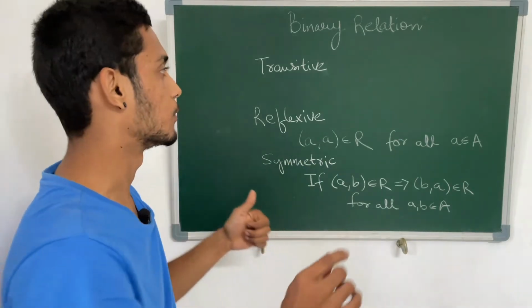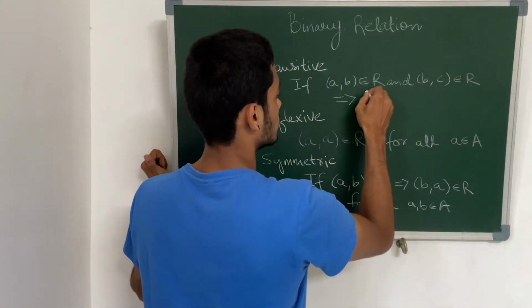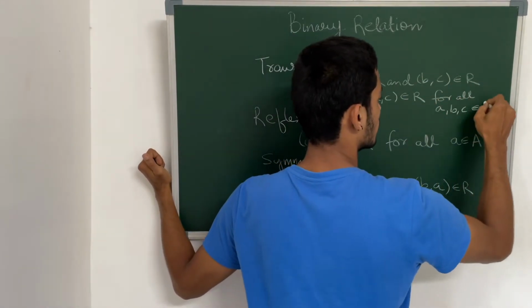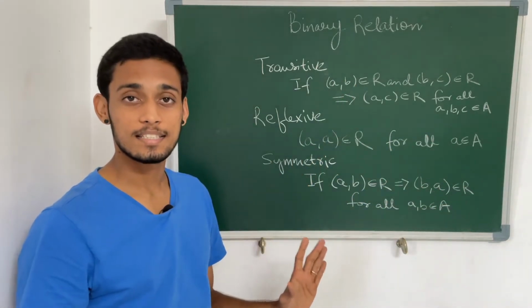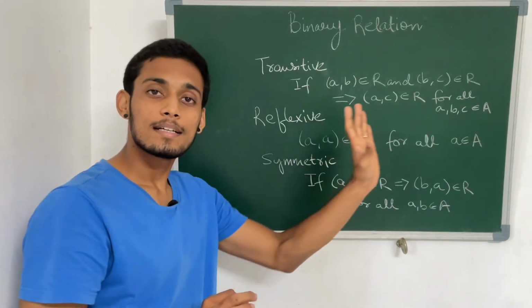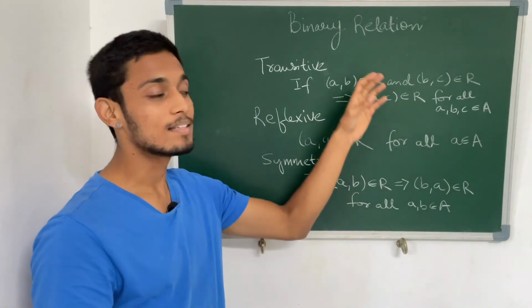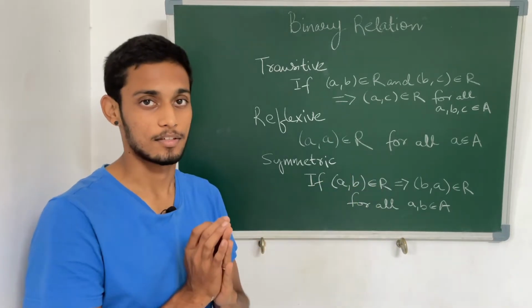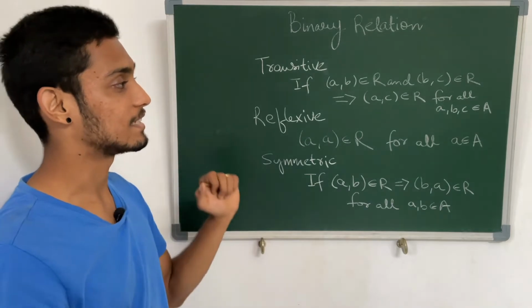Let us write it down. For every A, B and C which satisfy this condition, we say that the relation is transitive. So we have seen reflexive, symmetric and transitive.